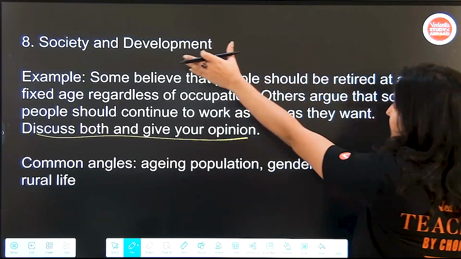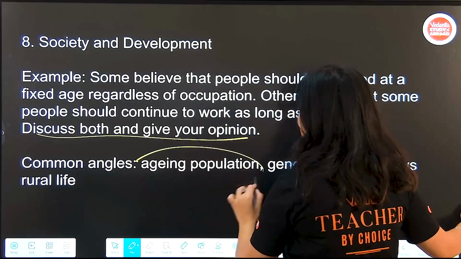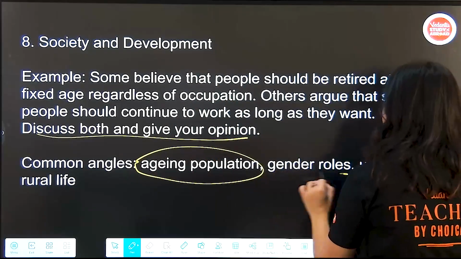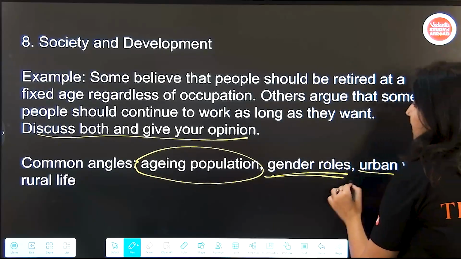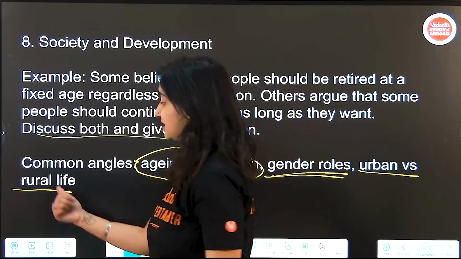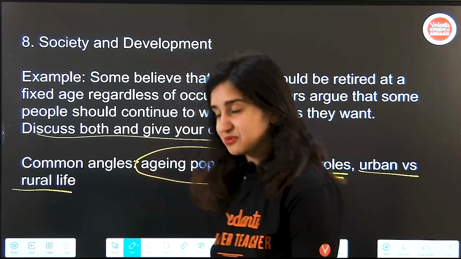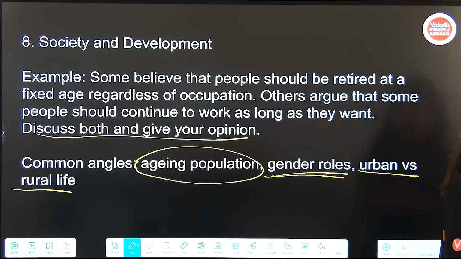Common angles related to society and development would be how to deal with the aging population, gender roles in society, in the workplace, urban versus rural life. Indians can talk a lot about urban versus rural life and also gender roles actually.